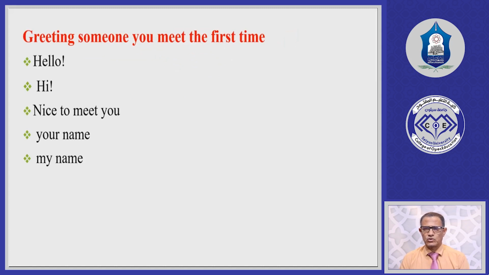Now in this unit we are going to explain and give you some expressions concerning greeting someone you meet the first time. Look at these expressions now. If you meet someone the first time, you can say hello, and you can say hi, nice to meet you. Some other expressions, for example, good morning, how are you? So these are some expressions to say hello to someone. These expressions can be used in some conversations in this unit, and in this lecture we are going to explain some conversations in which we can use these expressions.